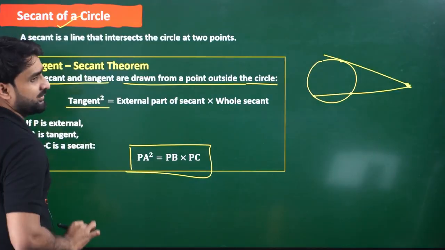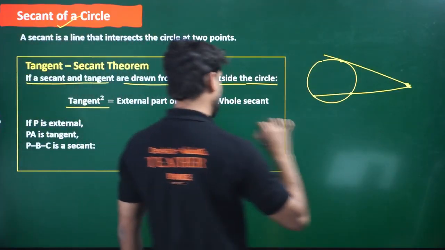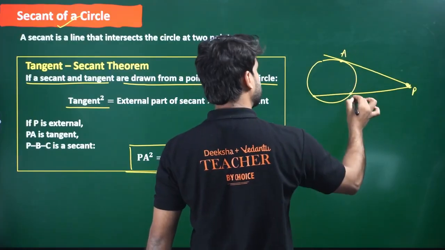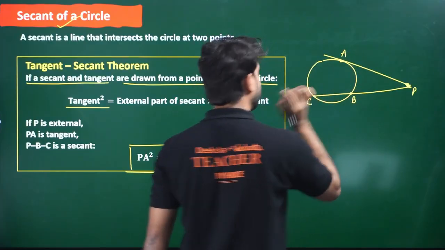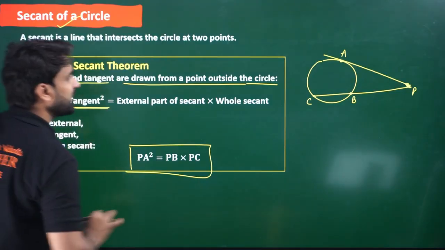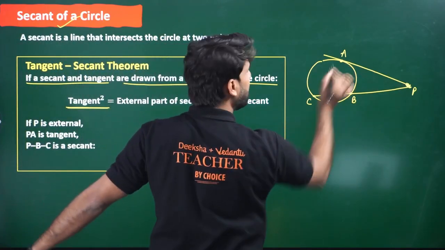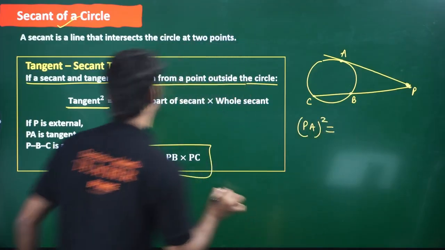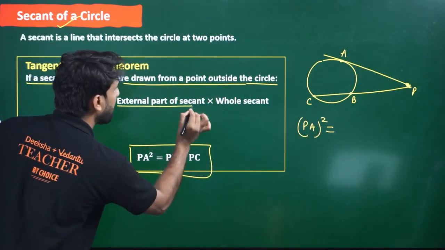So if a secant and tangent are drawn from a point outside the circle, let's say I'm calling this point P, this point A, this point B, and this point C. What this theorem says: the tangent is PA, so PA whole square will always be equal to the external part of secant.